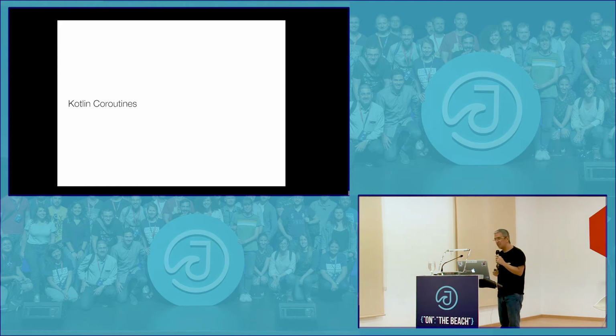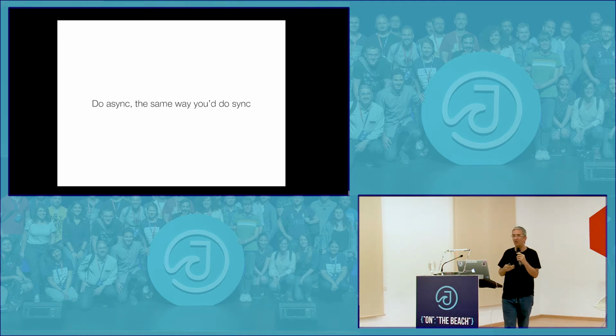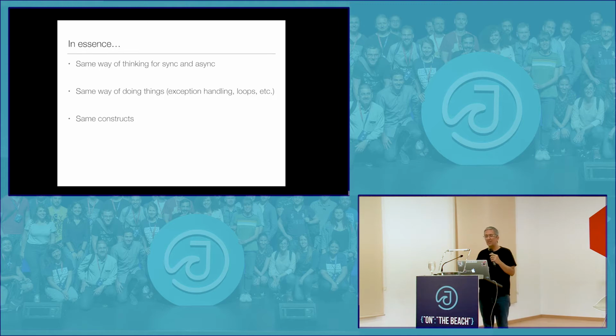But the idea behind coroutines is essentially for you to do asynchronous programming the exact same way that you would do synchronous programming. So you don't have this paradigm shift, you don't have to think about things differently, you just continue to do things more or less in the same way. Same way of thinking from asynchronous to synchronous. If I want to handle exceptions, I put my try-catch, exactly the same way. If I want to do a loop, I do a loop. Same constructs. With the exception of 3 or 4 library calls, I don't really need to learn new things in order to do any kind of asynchronous programming.